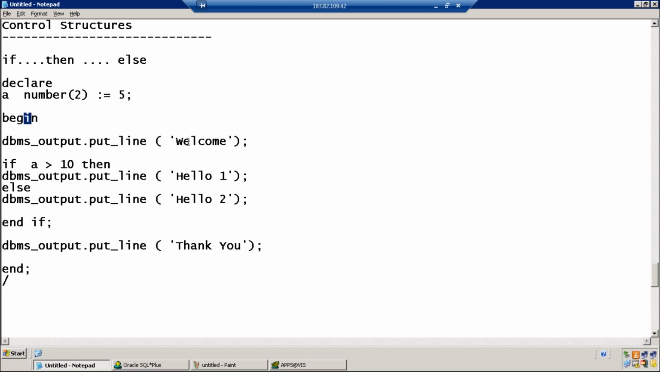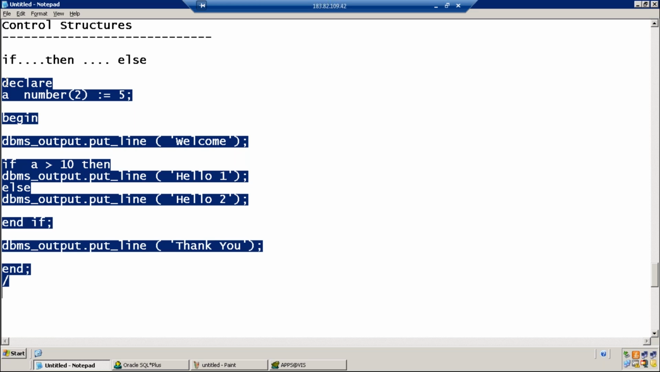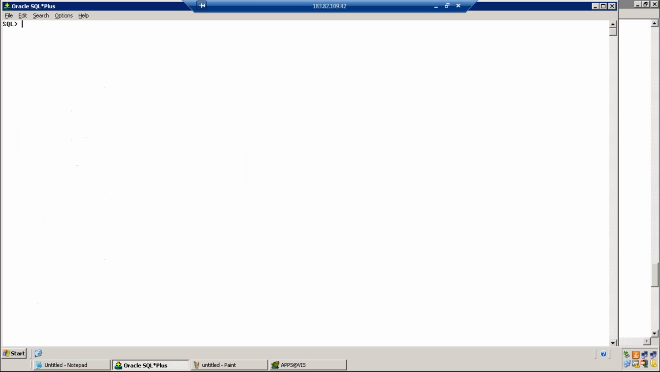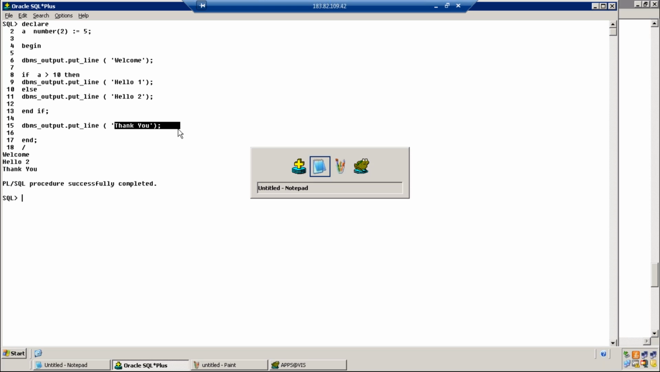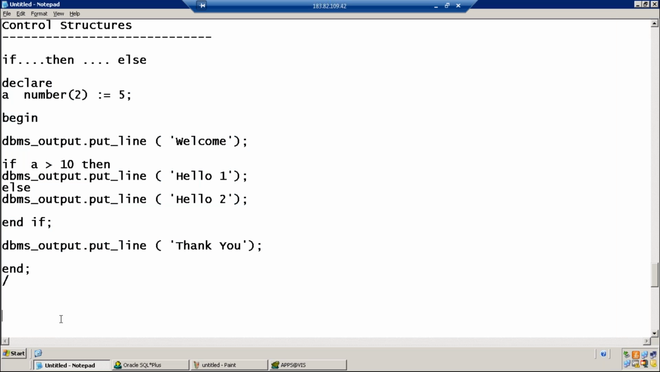Program execution starts from begin. The first message you get is welcome. A greater than 10 condition is false, so hello 2 is printed, and thank you. Welcome, hello 2 is printed because the condition is false. If the condition is true, the if statement gets executed. This is just to understand the syntax of how a PL SQL block looks.